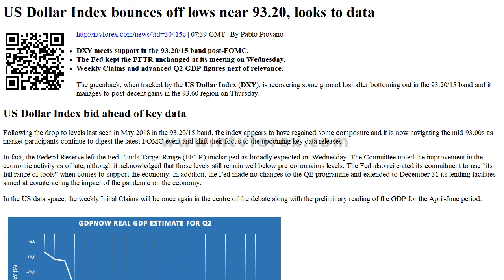In the U.S. data space, the weekly initial claims will be once again in the center of the debate, along with the preliminary reading of the GDP for the April-June period. What to look for around USD?